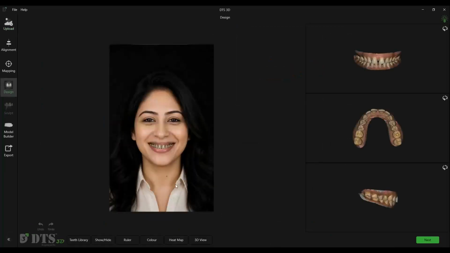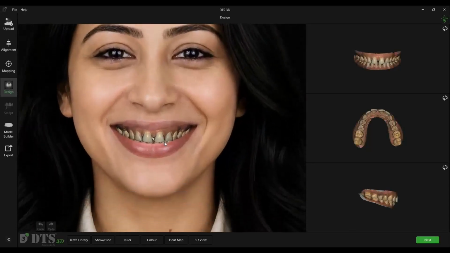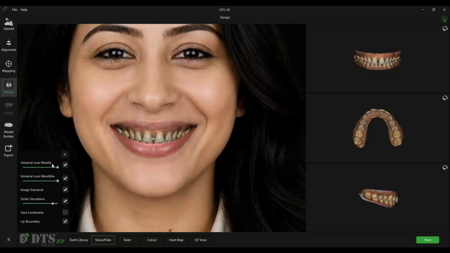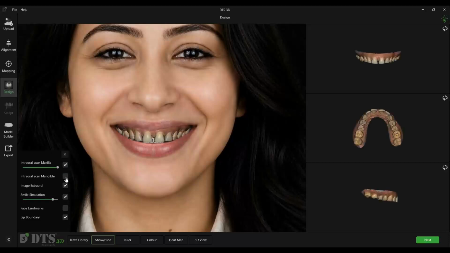This is where the actual smile design process begins. Depending on your workflow, you can design trial smiles, 3D printed veneers, diagnostic wax-ups, and other restorative solutions. The Show Hide panel allows you to control the visibility of the different objects. You can easily show or hide the patient photographs, smile simulation, upper jaw scan, lower jaw scan, face scan, and other available elements as needed.